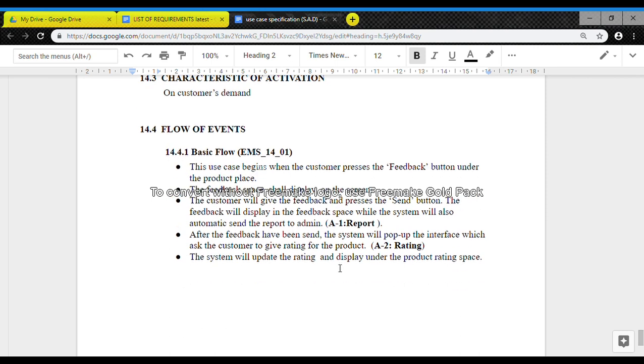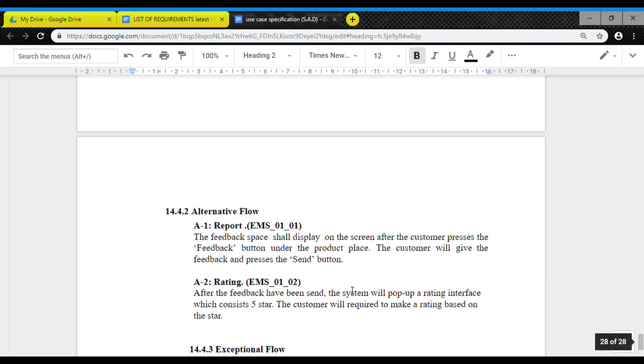The flow is that this use case begins when the customer presses the feedback button under the product place. The feedback space should display on the screen, and next the customer will give the feedback and press the same button. The feedback will display in the feedback space, while the system will also automatically send a report to the admin. After the feedback has been sent, the system will pop up an interface which asks the customer to give a rating for the product. The system will update the rating and display it under the product rating space.